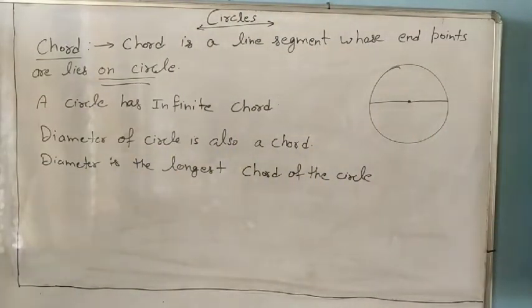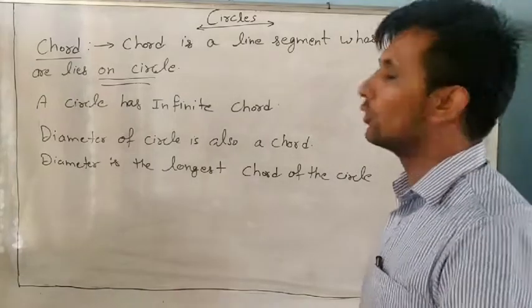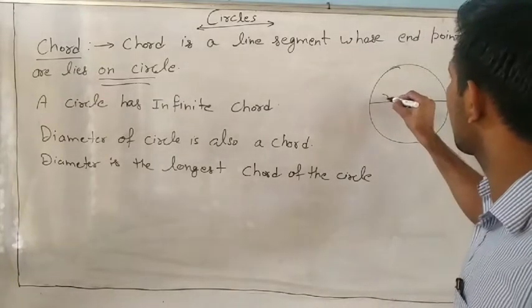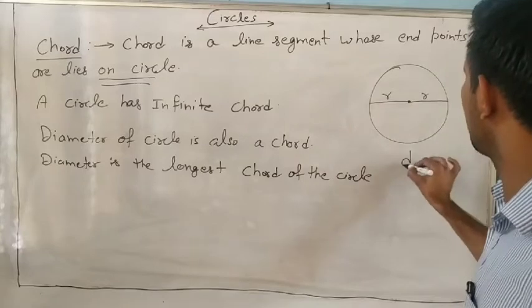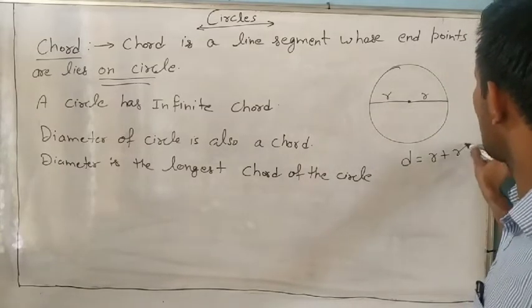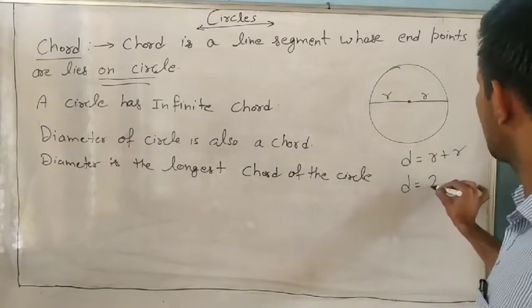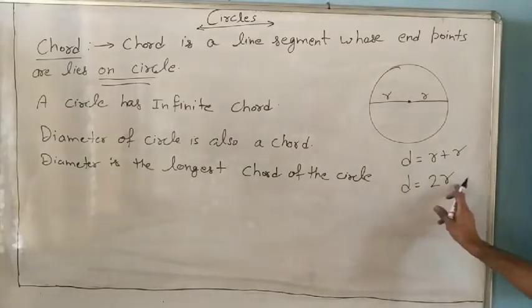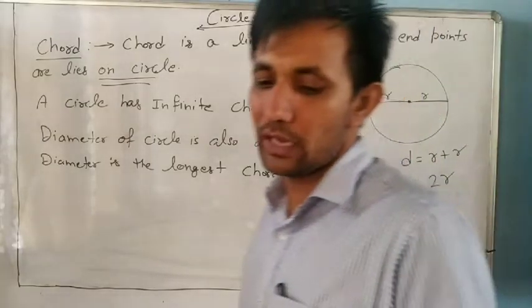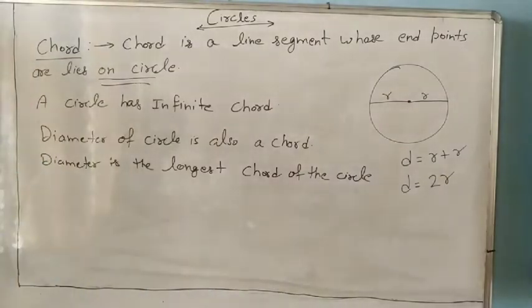From the 6th class we know d equals 2r, because this is r, radius, and this is also r. So d equals r plus r. So the diameter is always 2r, two times the radius.